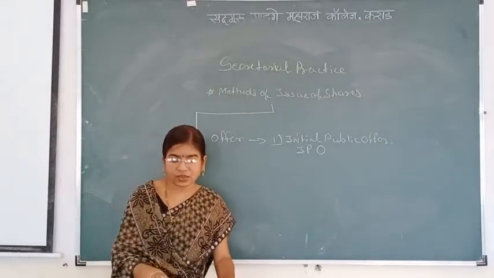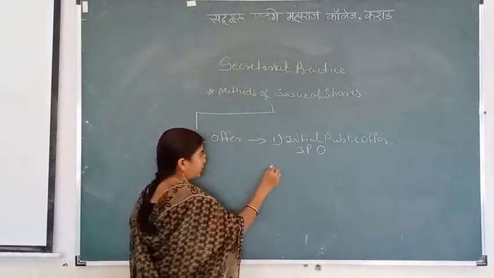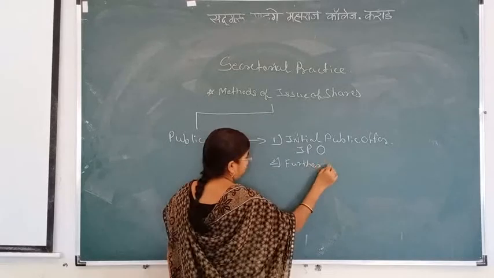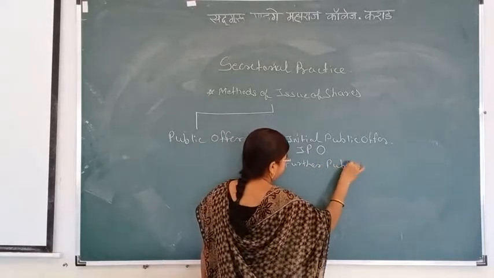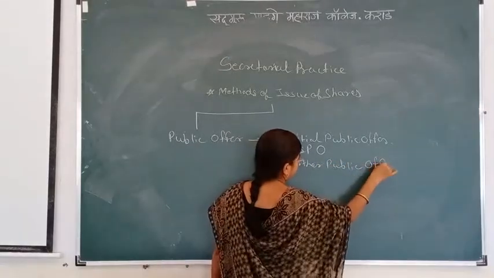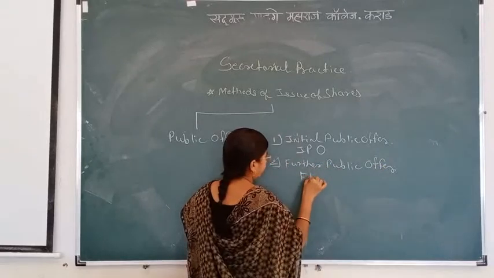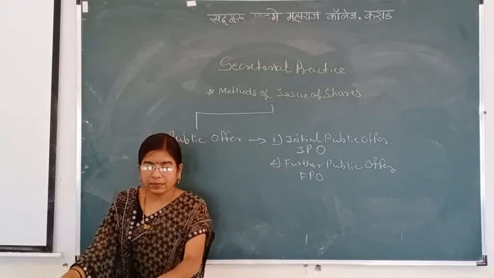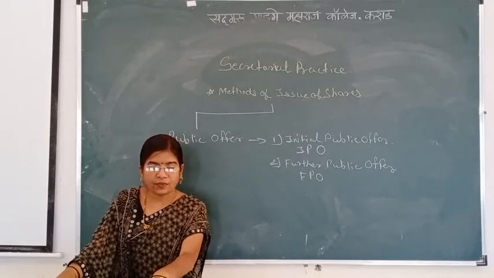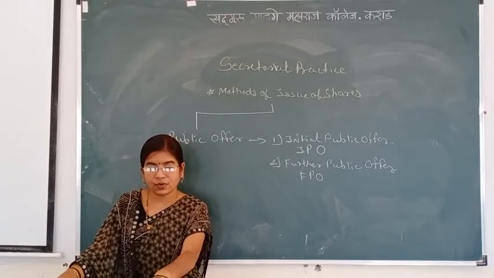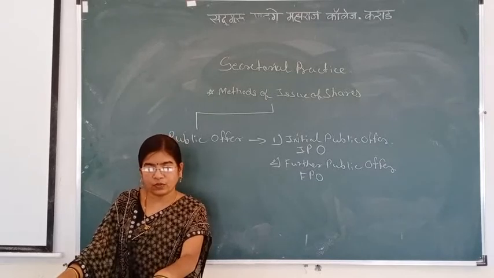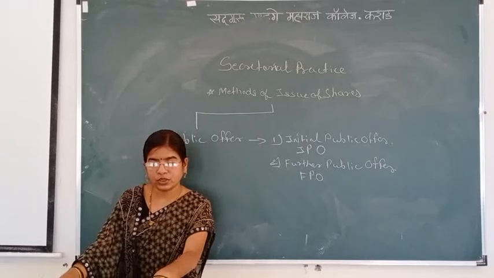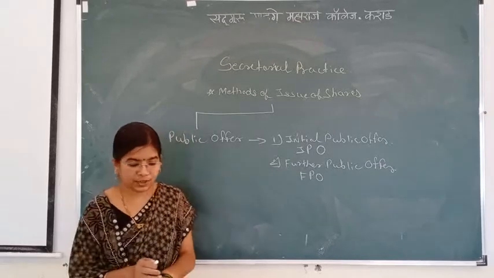Next method is further public offer or follow on public offer, that is FPO. When a company issues shares to the public after an IPO, it is called as further or follow on public offer. Every issue of shares by listed company after its IPO is called as further public offer.